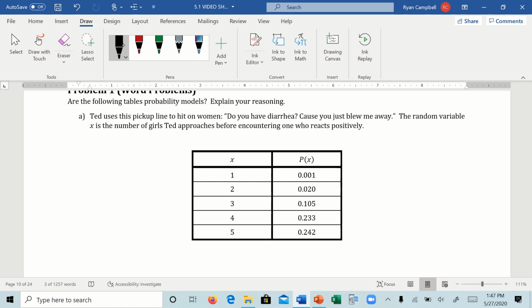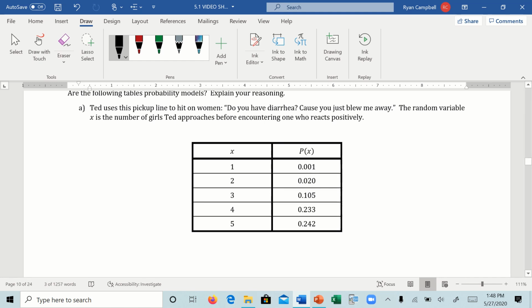The random variable X is the number of girls Ted approaches before encountering one who reacts positively. Is this a probability model? We have all the outcomes here, and the probability of each outcome on the right side. Rule number 3 says that all probabilities are between 0 and 1. Is that true? Yeah, all these probabilities are between 0 and 1. So for rule 3, we're all good.